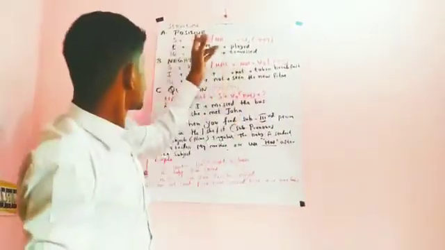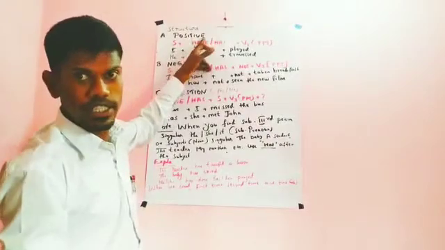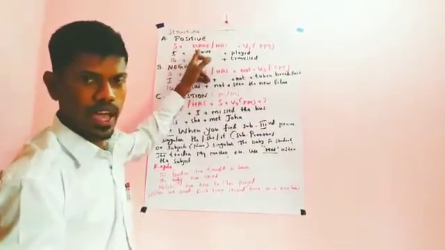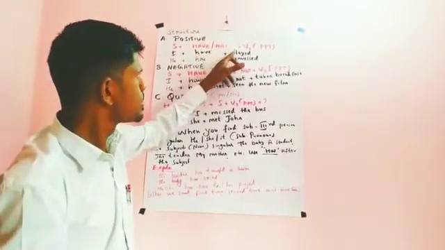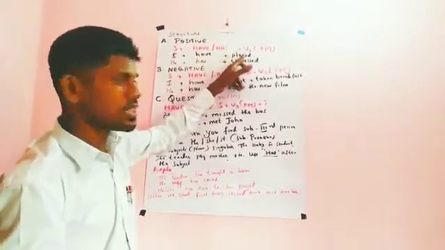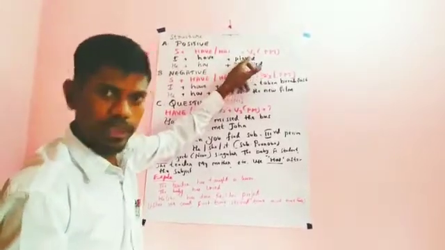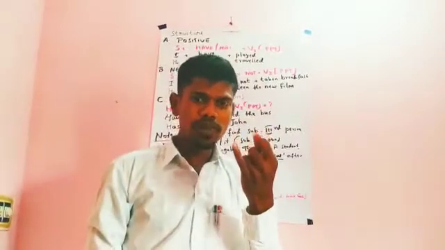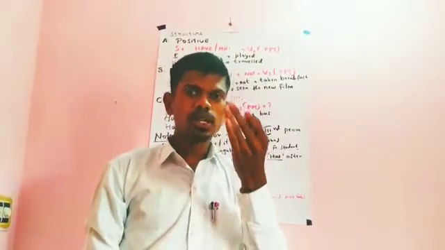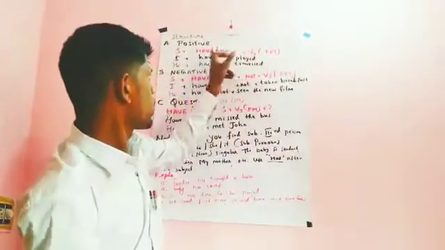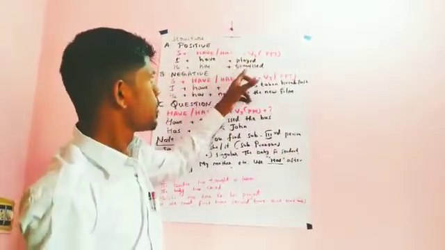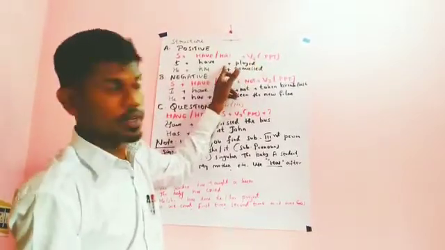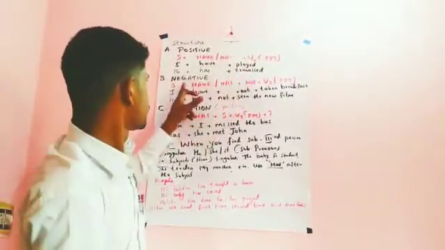Now let us look into the structure of present perfect tense, positive sentence. Subject, have form, that is have or has, plus V3. What do you mean by V3? V3 means nothing but past participle. For example, go base form, went past form, gone past participle. So when you are talking about present perfect tense, we have to use the past participle, that is verb 3, after the have form in the present perfect tense.